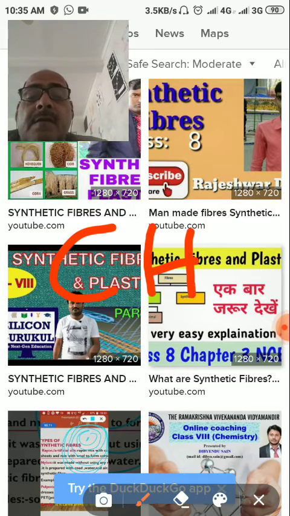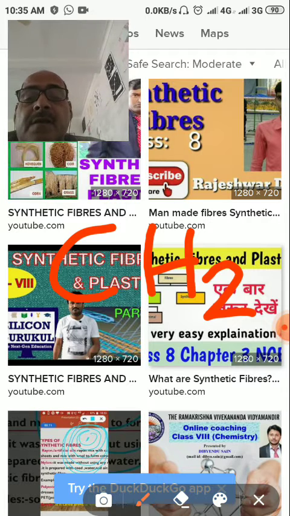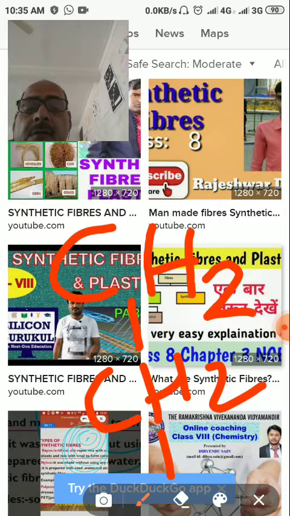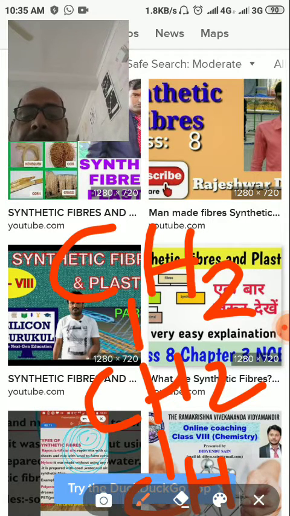Suppose this is the monomer CH2, this is ethane. Then the combination of CH2 leads to the formation of a polymer.